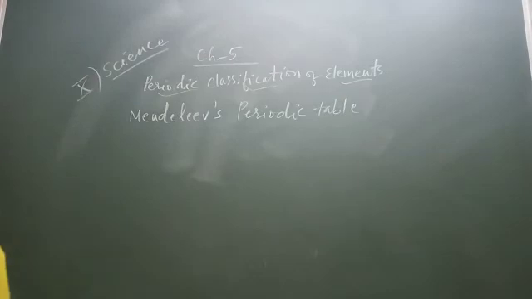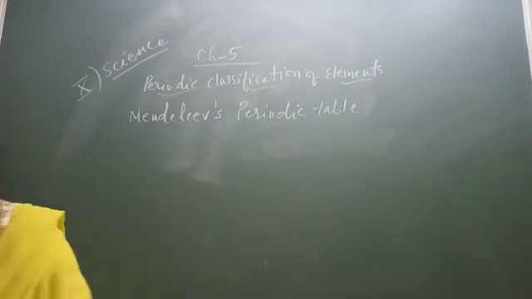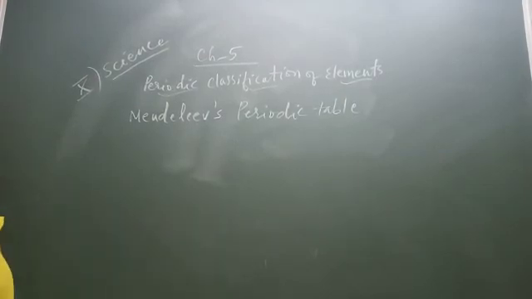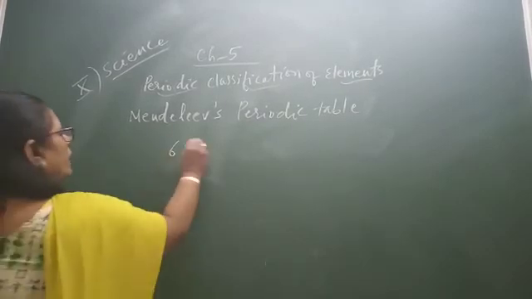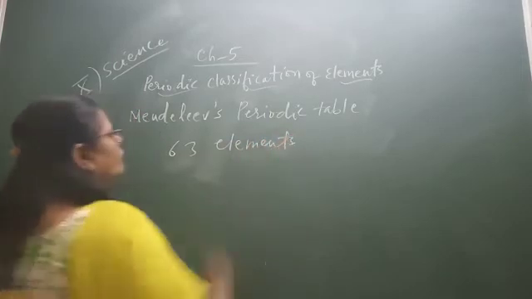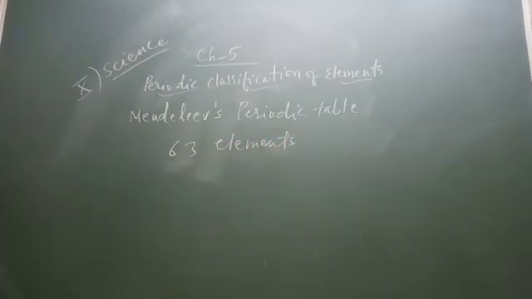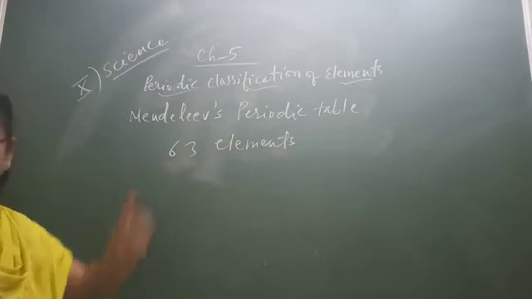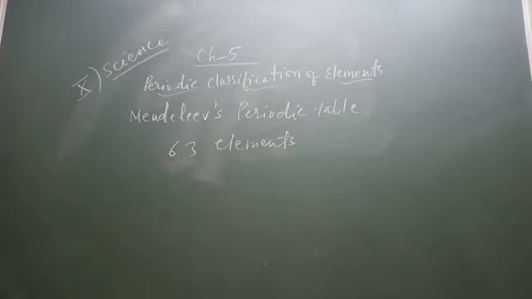When Mendeleev started his work, only 63 elements were known. How many elements were known? 63. You know, at the time of Newlands, 56 elements were known, but at the time of Mendeleev, 63 elements were known.